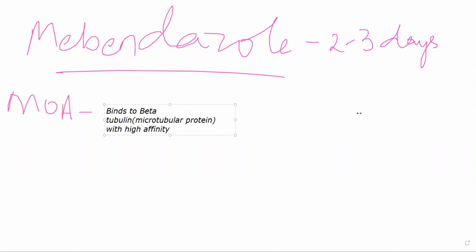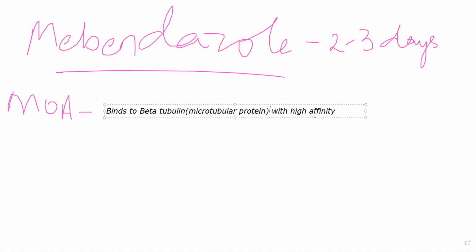Okay. As a result, whenever this drug is binding to beta tubulin, the worm will not be able to latch on to your intestine properly, and some cellular processes will also get inhibited. Along with that, this drug will inhibit glucose uptake.